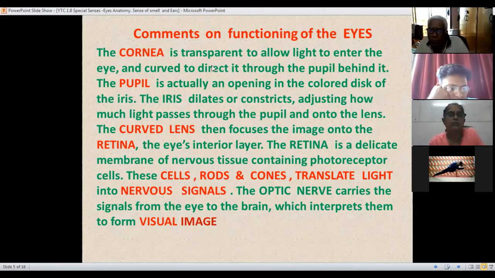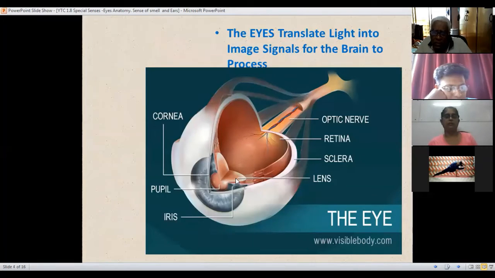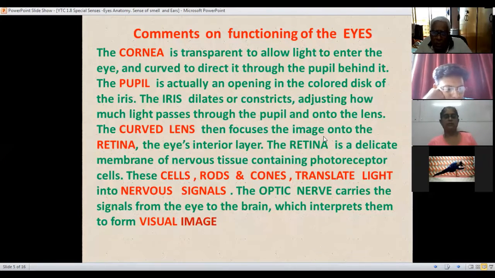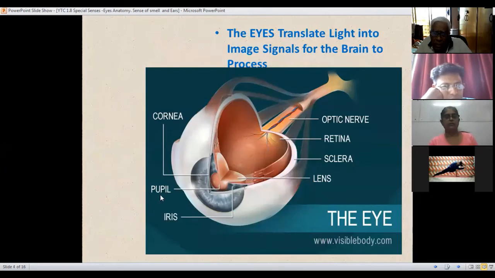The cornea is transparent to allow the light to enter the eye and curves to direct it to the pupil behind it. The pupil is actually an opening in the colored disc of the iris. The iris dilates or constricts, adjusting how much light passes through the pupil and into the lens. The curved lens then focuses the image onto the retina.